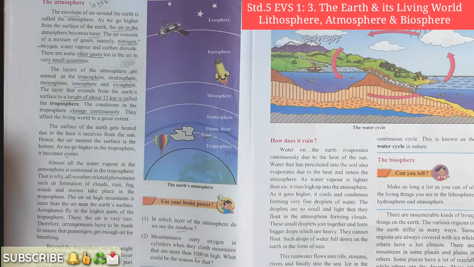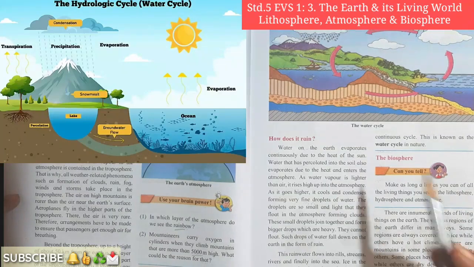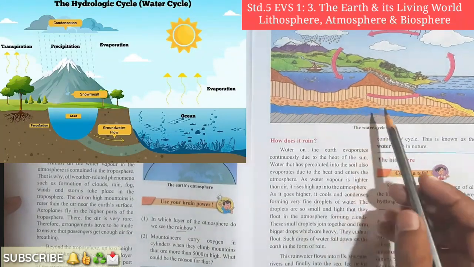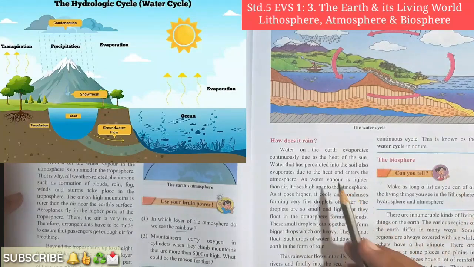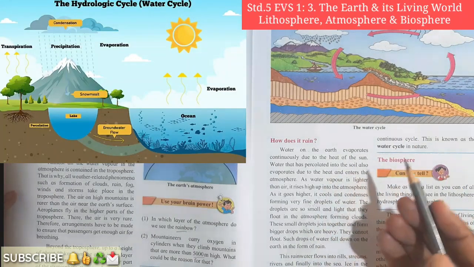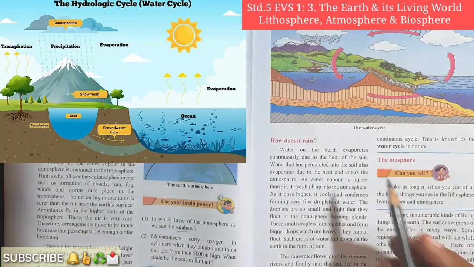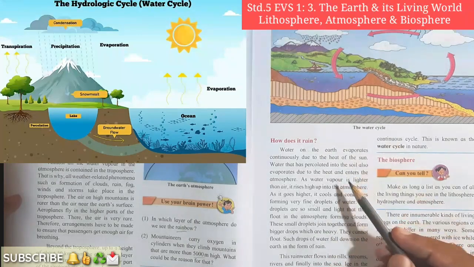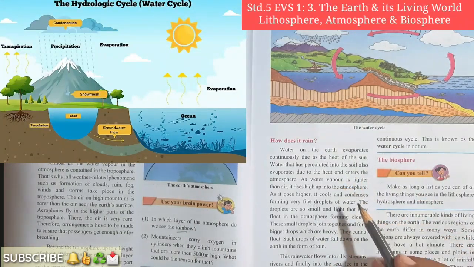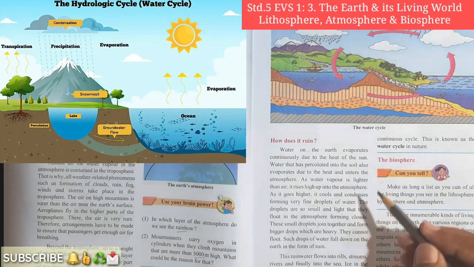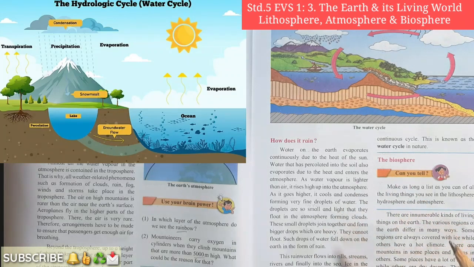Yes, students, you know how rain falls? Yes, we all know how rain falls. Actually, the water on the land evaporates, as well as the water which has percolated into the soil. It means the water which has soaked into the soil, which has percolated in the land, also gets evaporated because of the heat. The water vapor is lighter than air, and as a result it rises high up into the atmosphere. It goes up into the sky. Okay, when it goes into the sky, then it forms clouds.